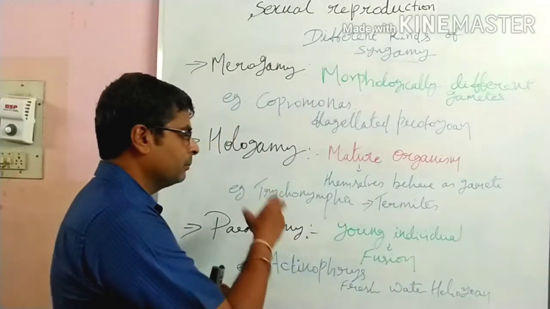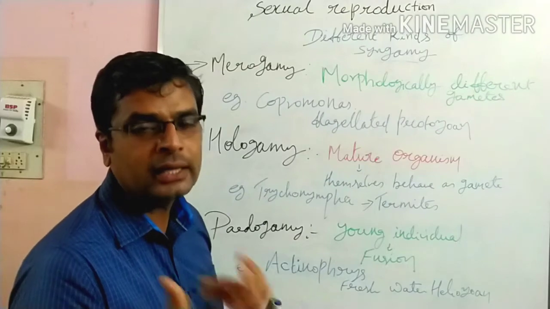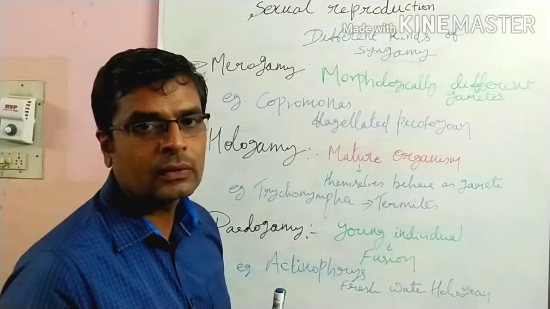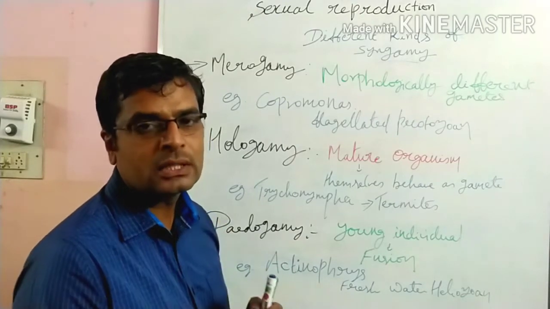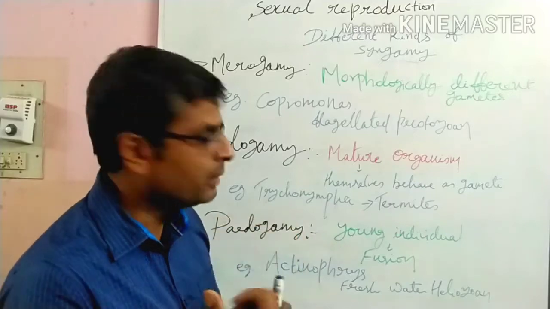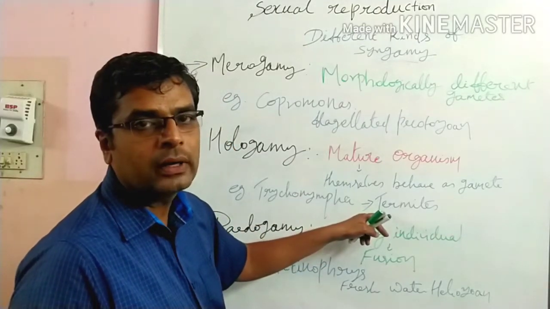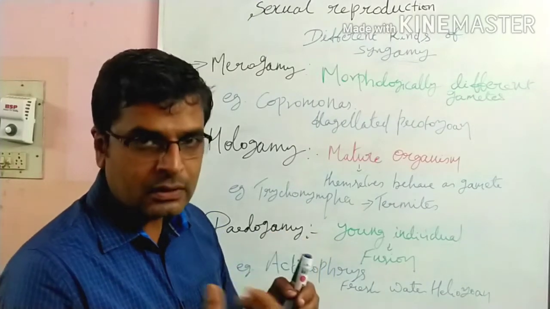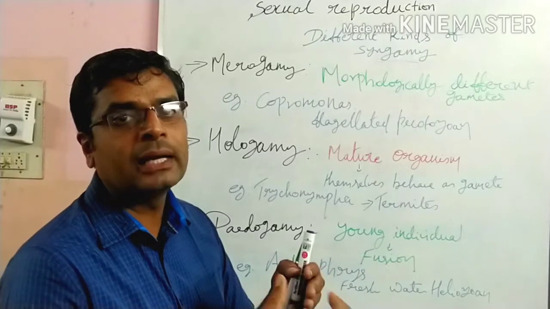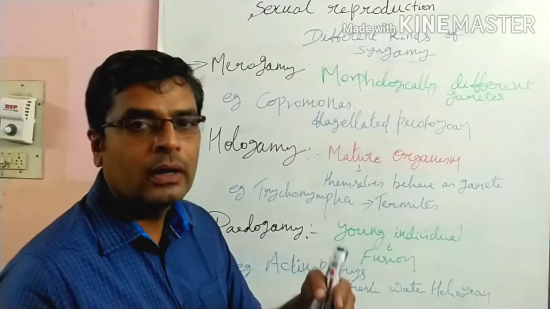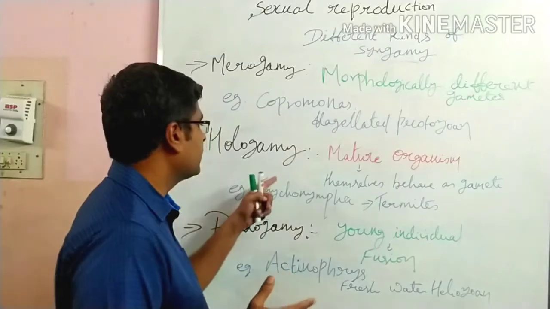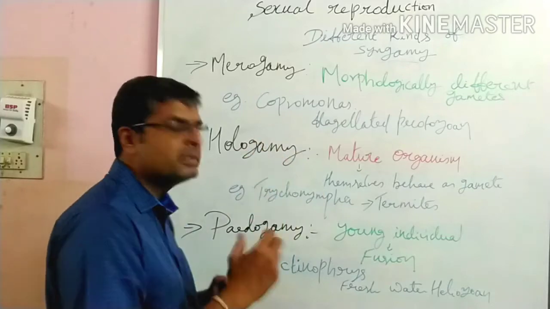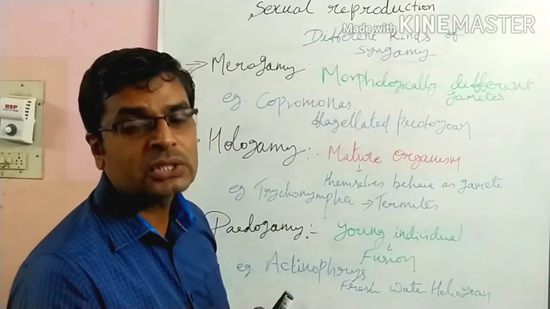You see here the Trichonympha undergoes encystment inside the hindgut, and they undergo division. They produce a number of cells. Once it comes out of the termite hindgut, the cyst breaks open and all the cells come out. That means male gamete and female gamete come out and fusion takes place. This is hologamy. Hologamy means the organisms themselves behave as gametes, without undergoing the process of gamete production.